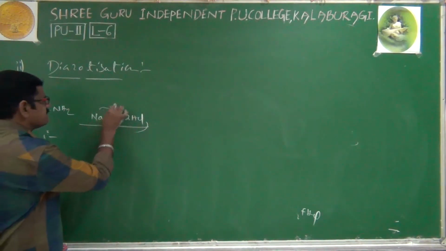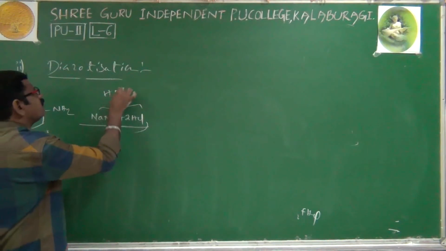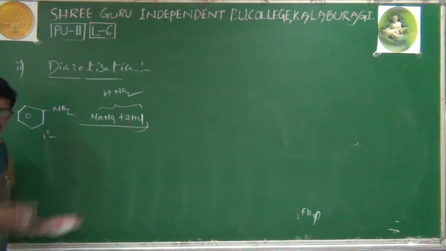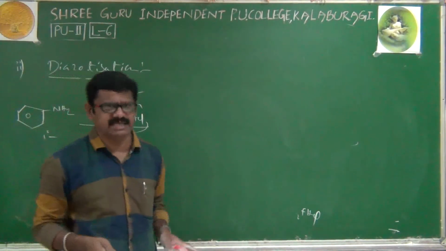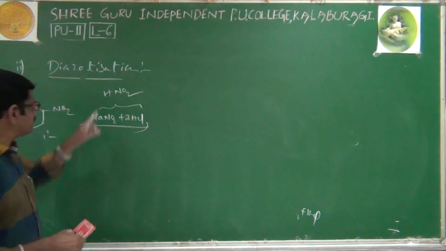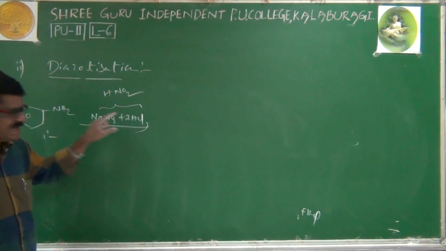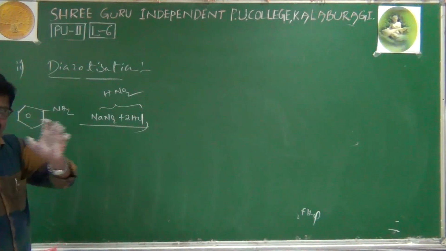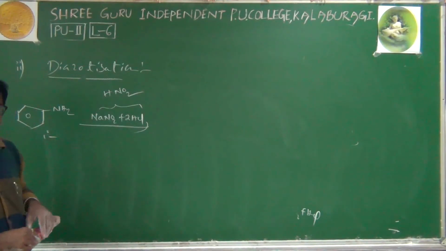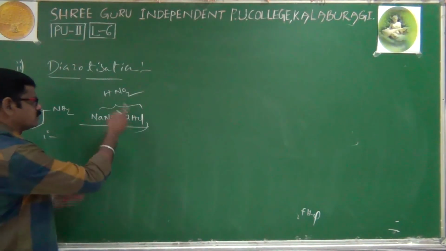Why are we taking this mixture? Because if you take HNO2 directly, its stability is less. We prepare this HNO2 in situ, instantly, by the reaction of NaNO2 and HCl.